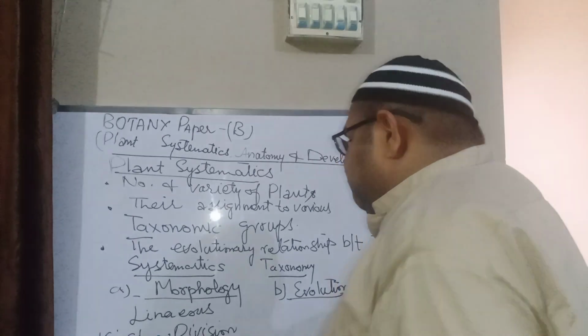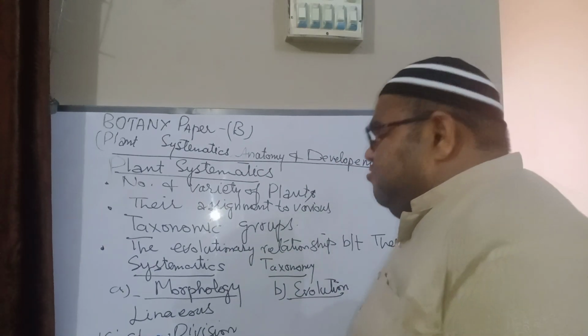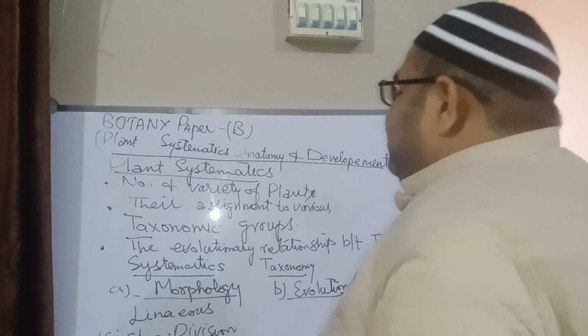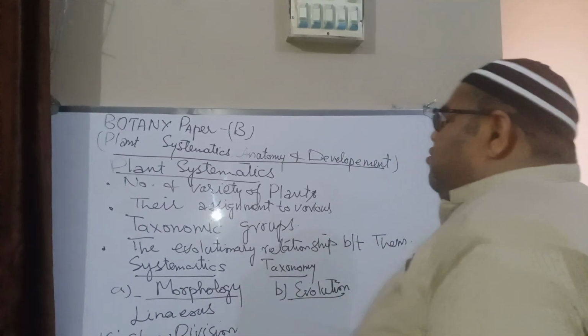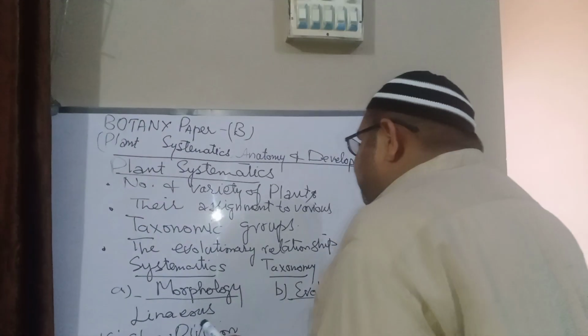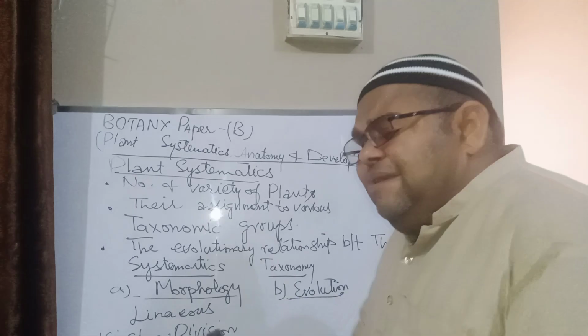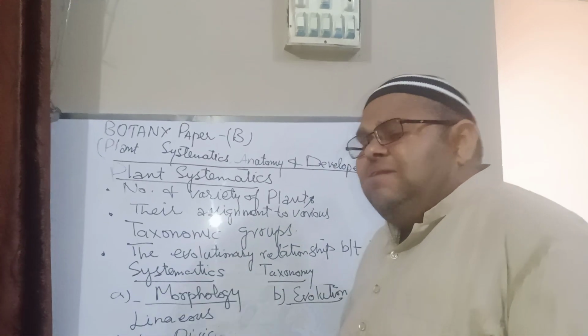Now plant systematics is all about the taxonomy and the evolution. Taxonomy is basically the arrangement of plants on the basis of similarity into groups and subgroups, whereas the evolutionary trends are about their evolutionary relationship, how they are related.